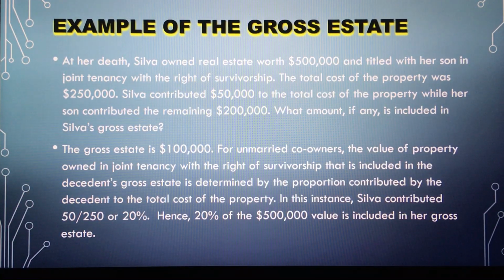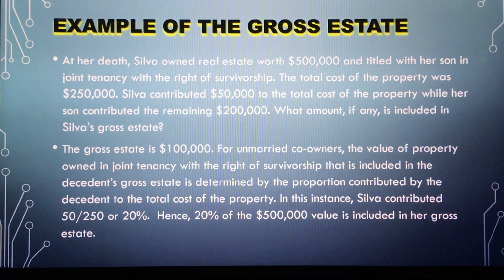One more example of the gross estate. At her death, Sylvia owned a real estate worth $400,000 and titled with her son in joint tenancy with the right of survivorship. The total cost of the property was $250,000. Sylvia contributed $50,000 to the total cost of the property, while her son contributed the remaining $200,000. What amount, if any, is included in Sylvia's gross estate?